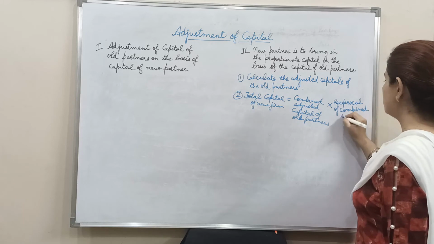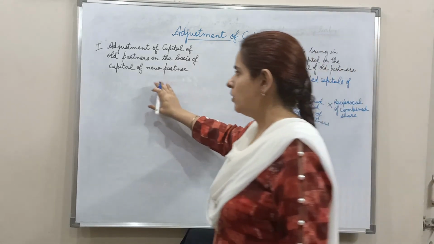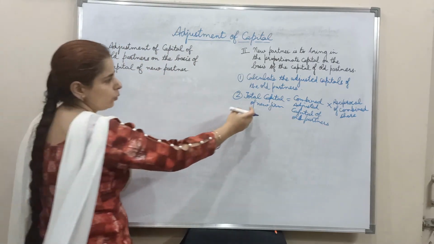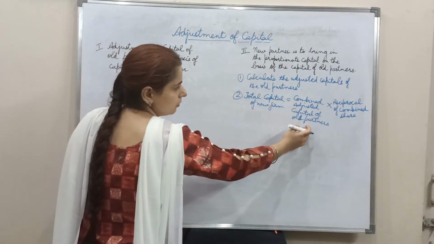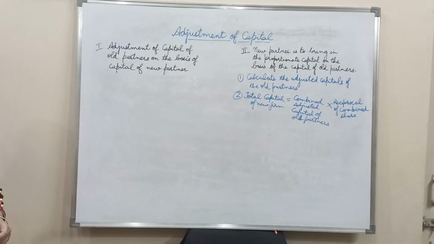Always the reciprocal of the share is to be taken, whether we are finding out the capital on the basis of the capital of the new partner, or finding out total capital on the basis of the capital of old partners. Every time reciprocal is to be multiplied.